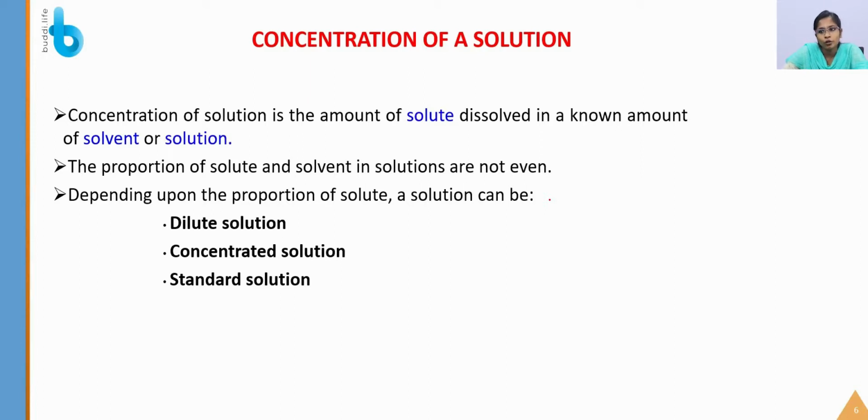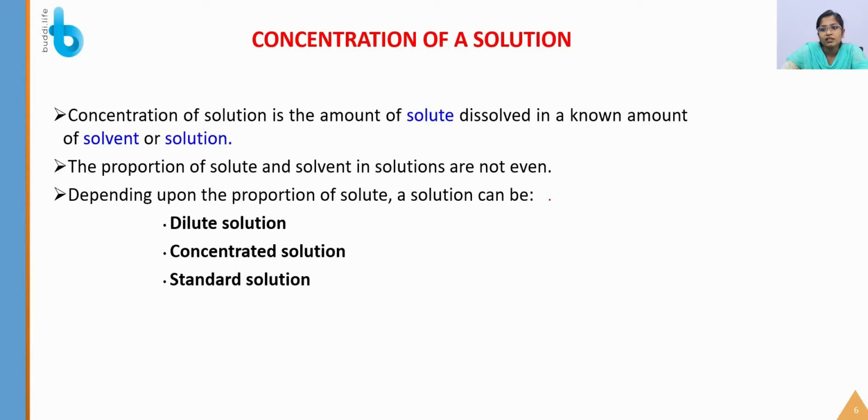So the proportion of solute and solvent in solutions are not even. That is, I said that we are going to make a solution with a certain concentration. These concentrations will be based on the amount of solute and solvent that we are using. So the concentration of a solution is nothing but the amount of solute dissolved in a known amount of solvent.